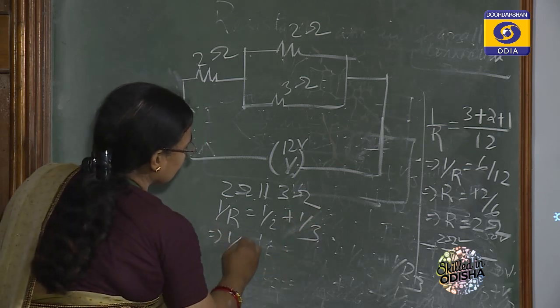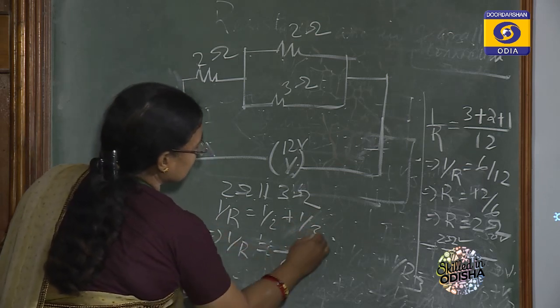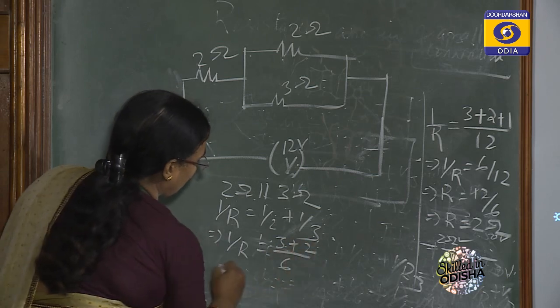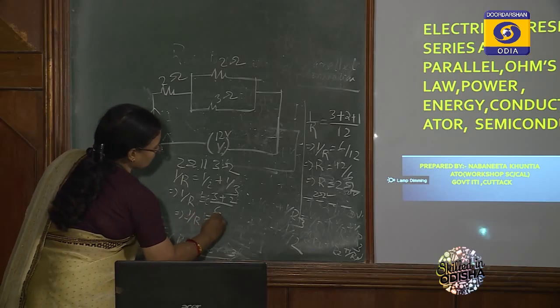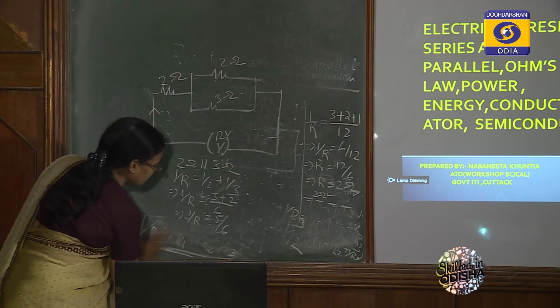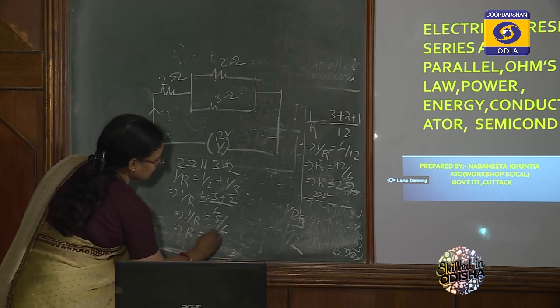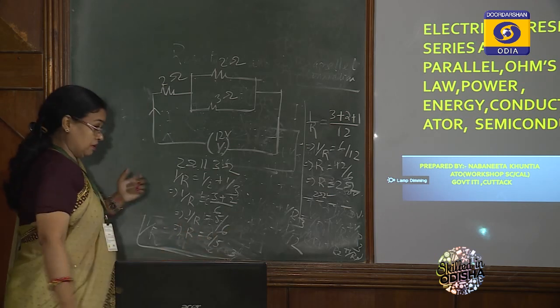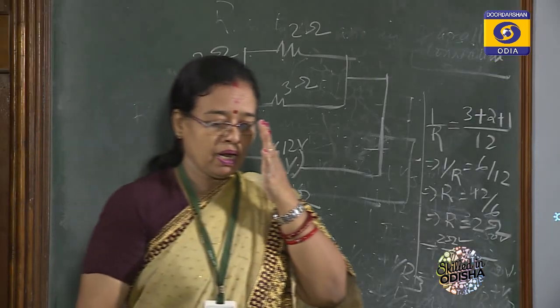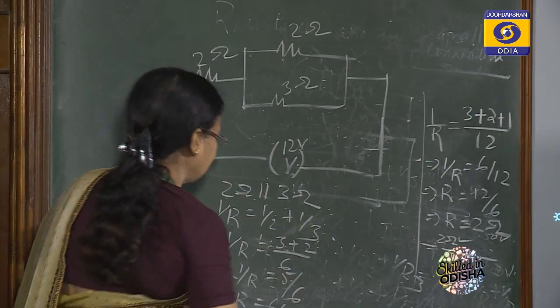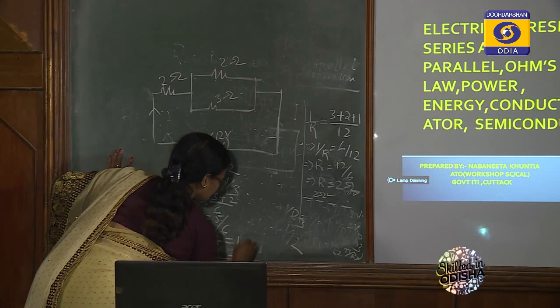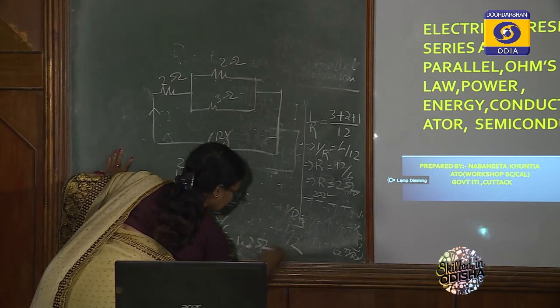So 1 by R is equal to 3 plus 2 over 6, or 1 by R is equal to 5 by 6, or simply R is equal to 6 by 5. That is maybe 1.2. Yes, you may calculate this thing. It's 1.2 ohm.